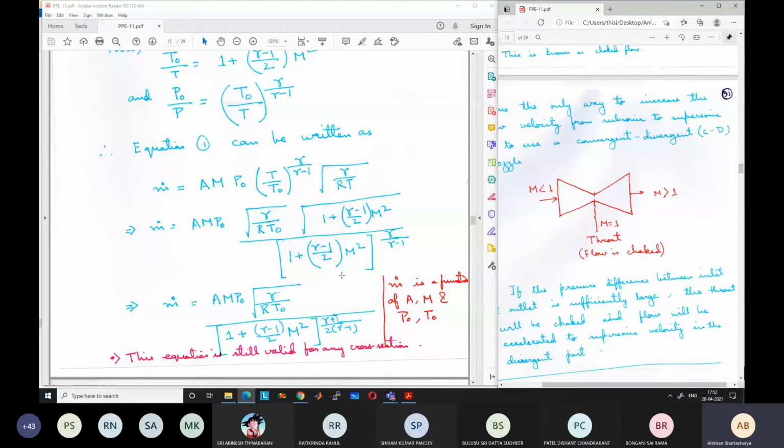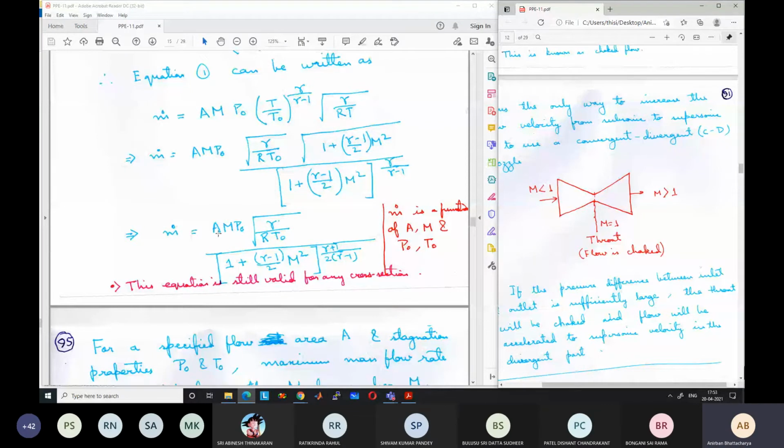By rearranging, we get this expression: m dot is equal to A M P0 root over gamma by RT0 into 1 divided by 1 plus gamma minus 1 by 2 M square to the power gamma plus 1 by 2 into gamma minus 1. Just rearranging the square root and putting it together with the denominator.